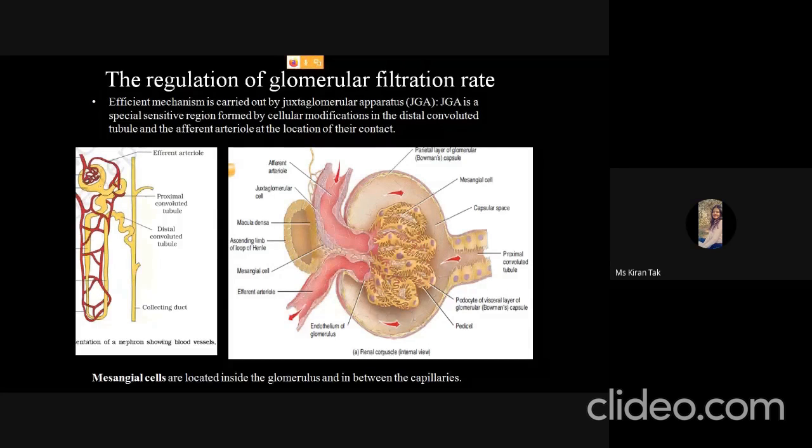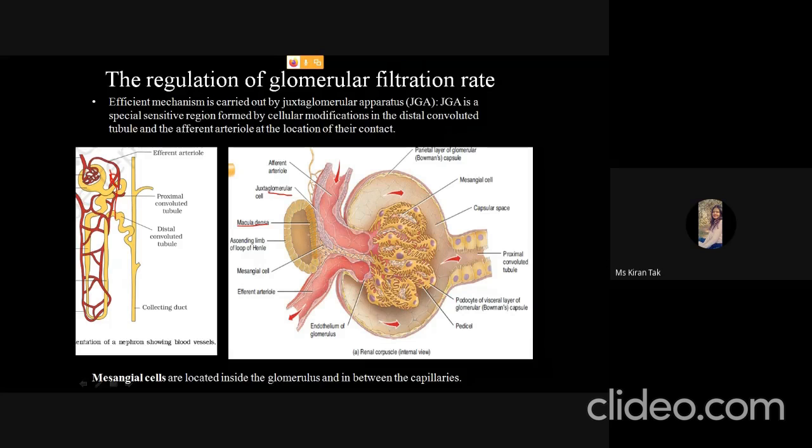Okay, so there are two main cells that play a very important role in this regulation. One is the macula densa cells and the other is the juxtaglomerular cells. The macula densa cells are present in the distal convoluted tubule. After the ascending loop of Henle, the distal convoluted tubule is present somewhere near the afferent arteriole, and it has the macula densa cells.